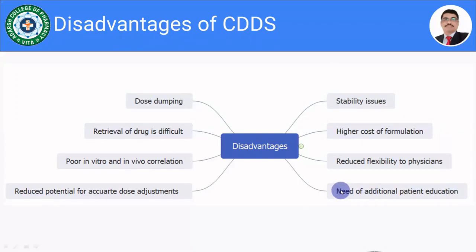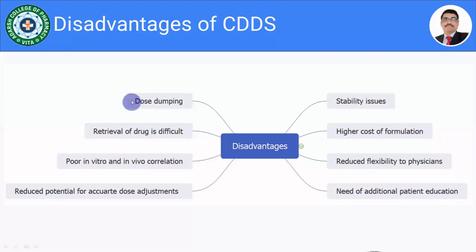If we have prescribed the novel drug delivery system, or we have prescribed the CDDS tablet, and if it is crushed and swallowed, what will happen? At once the drug is going to be released into the gastrointestinal tract, and that may lead to toxicity to the patient. So we are supposed to educate the patient related to the dosage form, as it is not a conventional formulation. So what are the limitations, what are the disadvantages of controlled drug delivery system?